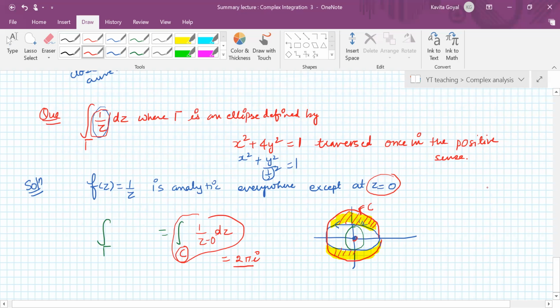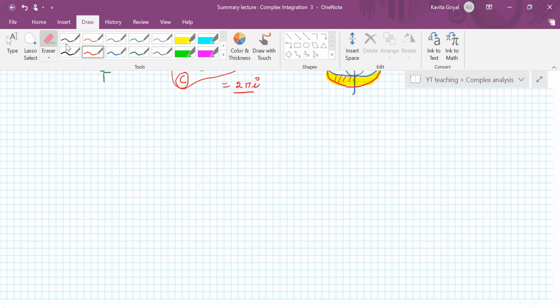Then only you can do this. You can convert C1 to C and vice versa only if the function is analytic in between the region. That is a condition. Now, 1 by z is analytic everywhere except at z equal to 0. Even if the definition of analyticity is not clear, at z equal to 0 the function is not in the domain of the function, so it is not defined and not analytic at that point. Is that clear? So let us do more problems.